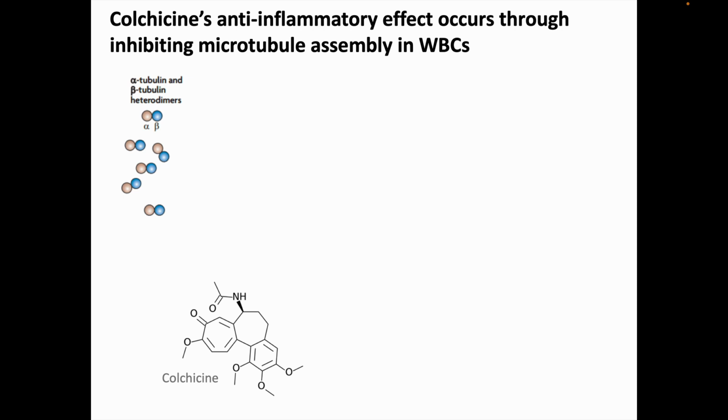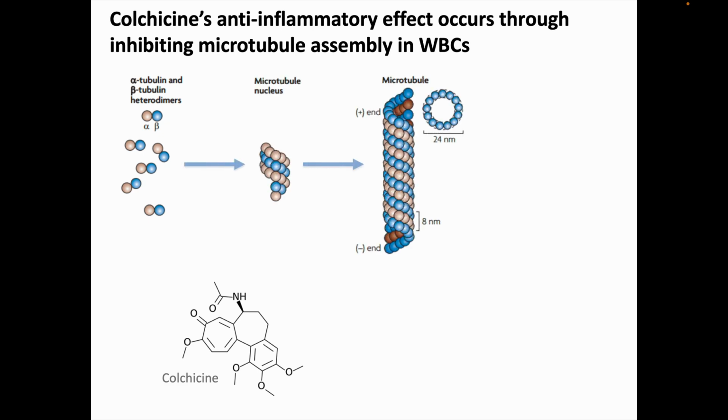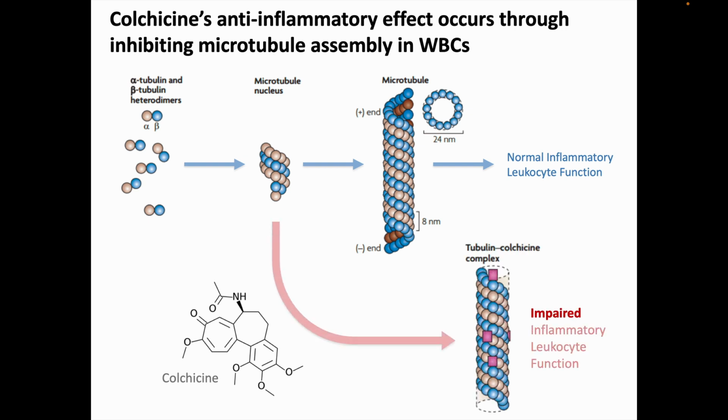Colchicine exerts its anti-inflammatory effect through inhibiting microtubule assembly in the white blood cells responsible for elaborating an inflammatory response, say as occurs in an acute flare of gouty arthritis. Microtubules are long polymers of alpha and beta tubulin dimers, and they are necessary, among other things, for mitosis and for normal inflammatory leukocyte function. Colchicine gums up the works, impairing microtubule assembly and therefore impairing inflammatory leukocyte function.